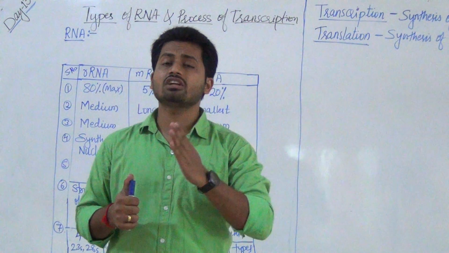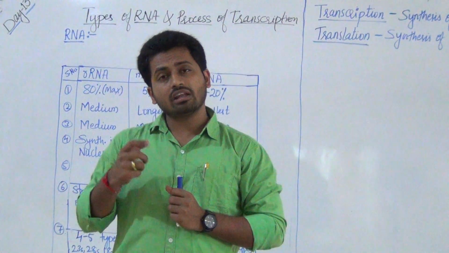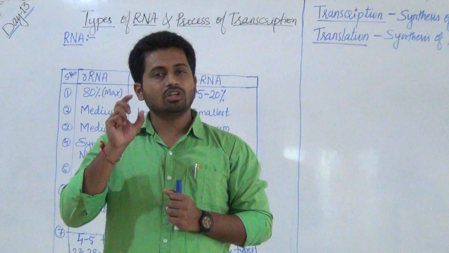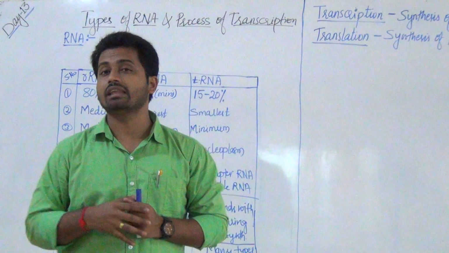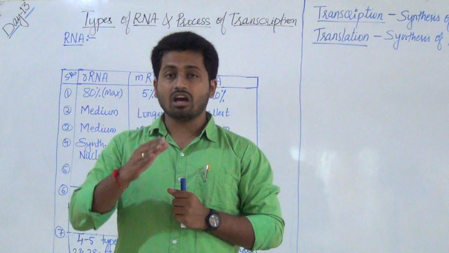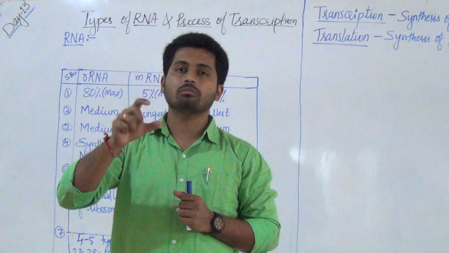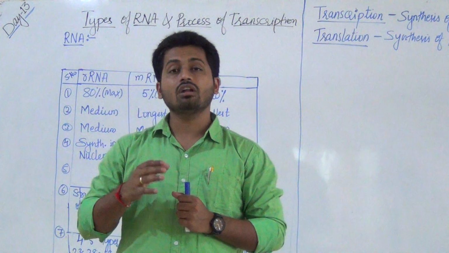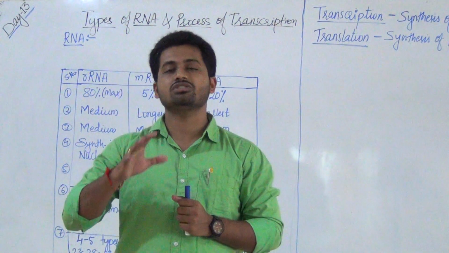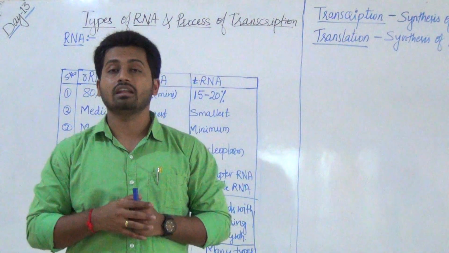The predominant genetic material is DNA, meaning most of the organisms contain DNA as genetic material. Even though RNA is not our genetic material, it is found in our cells, it is present in our body. But from the topic RNA world, we also learned that RNA is the first genetic material. Now it is found very rarely as a genetic material, in viruses only, and most of the organisms contain DNA as genetic material. The predominant genetic material is DNA, but the first genetic material in the living system on the earth is RNA.